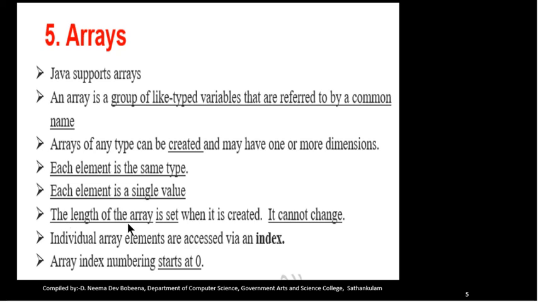The length of an array is given when it is created and it cannot be changed. Individual array elements can be accessed via an index, and the array index begins with 0.